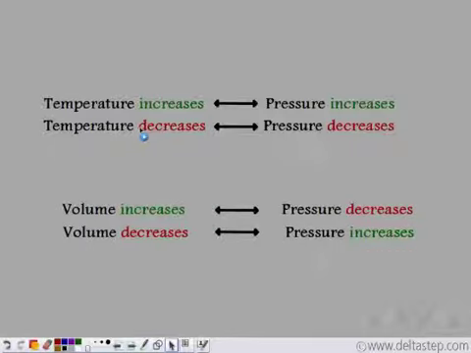Also, we have seen the relationship between volume and pressure. If the volume increases, pressure decreases. Or if the volume decreases, pressure increases. Similarly, if the pressure decreases, volume increases. And as pressure increases, volume decreases. So these are the relationships between the three physical parameters of gases, that is pressure, volume and temperature.